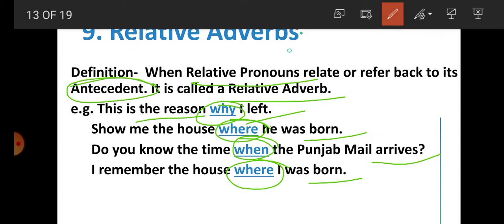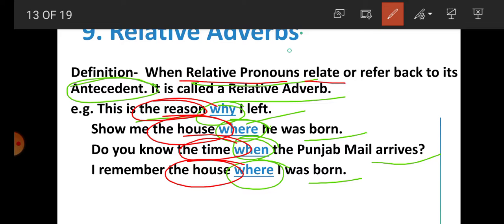In the first sentence, students, what is the antecedent? Reason. Second sentence, what is the antecedent? House. In the third sentence, what is the antecedent? Time. And in the fourth sentence, the house is the antecedent. So it is clear here, students, that when a relative adverb relates or refers back to its antecedent, it is called a relative adverb.